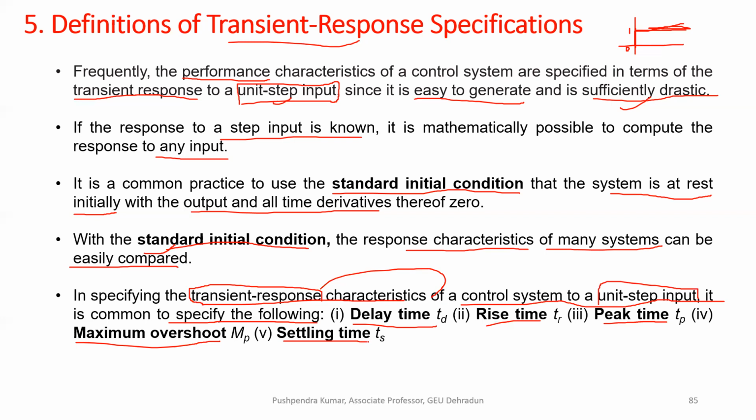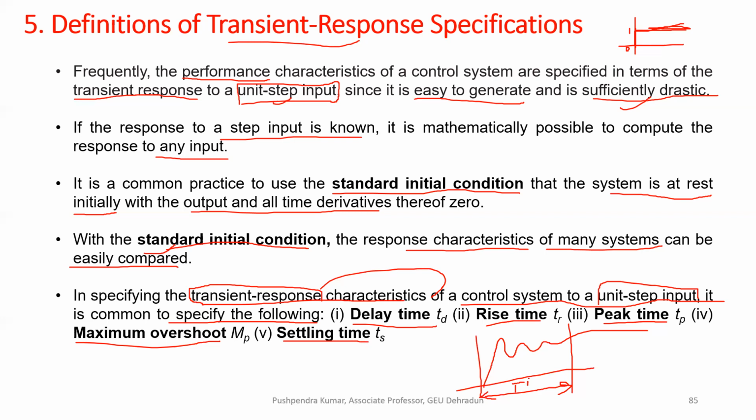This is related to transient response because whatever output or response you get will have 2 parts. The part which initially represents the system is called your transient response.